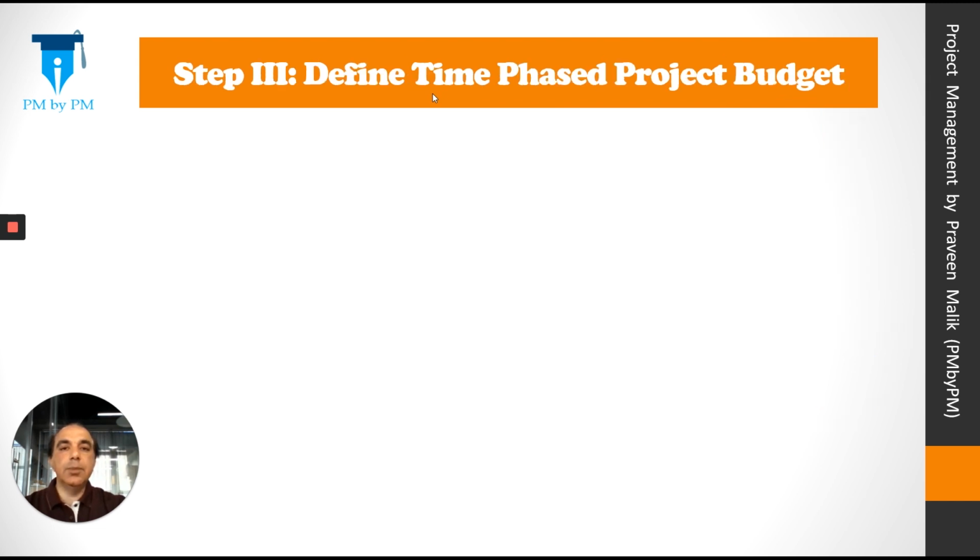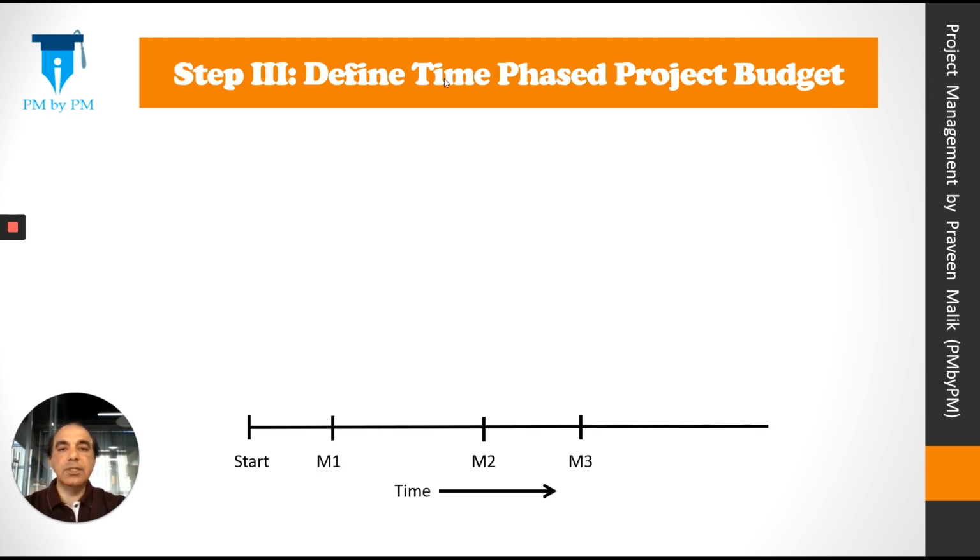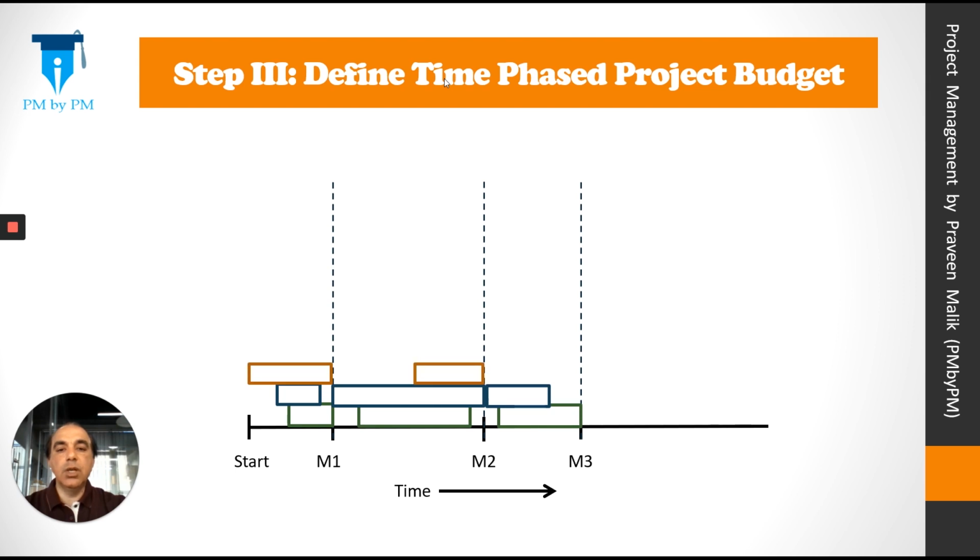After defining the work packages, step 3 would be creating a time-phased project budget. Let's see how. We'll start with the project schedule. Project will start somewhere and it will have some milestones like M1, M2 and M3. In each milestone, we could have some work packages. Each milestone can be treated as a control date.